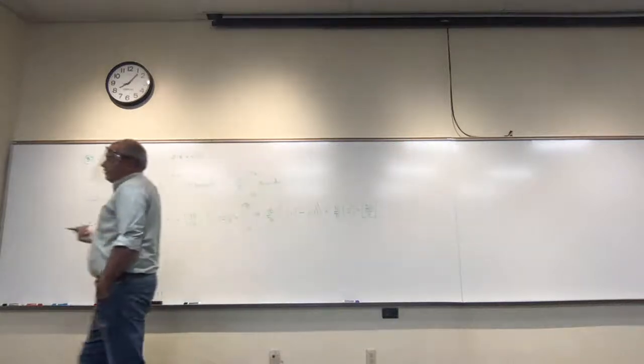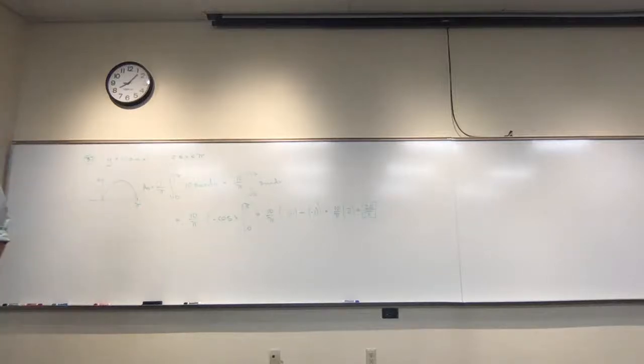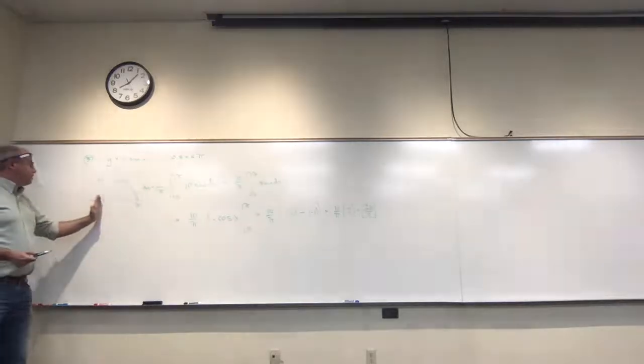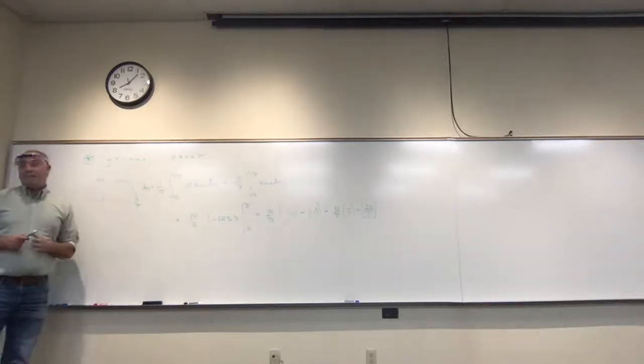Now, if in doubt, it never hurts to think for a little while and think, does this make any sense at all? So this arch has height 10. It has width pi.